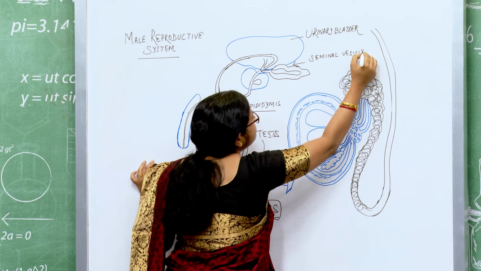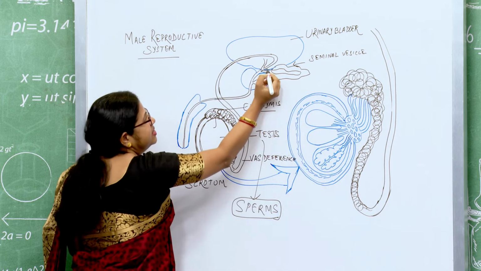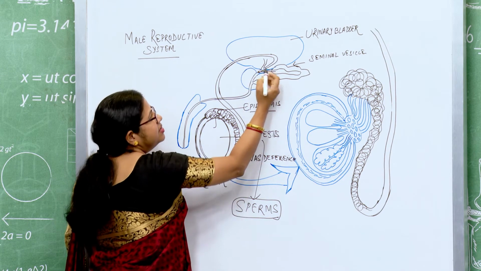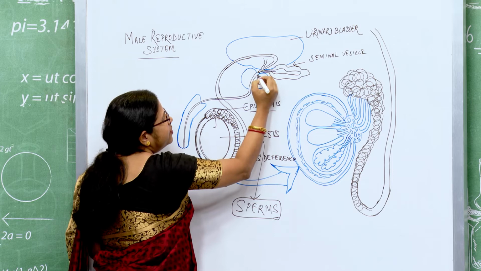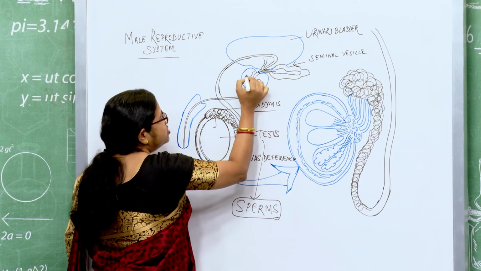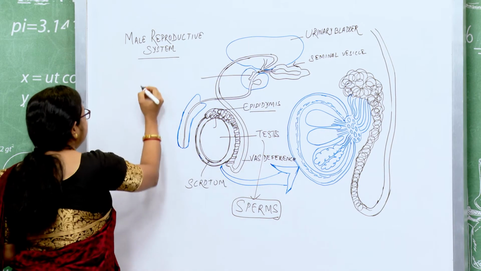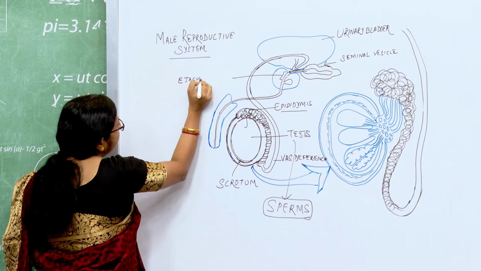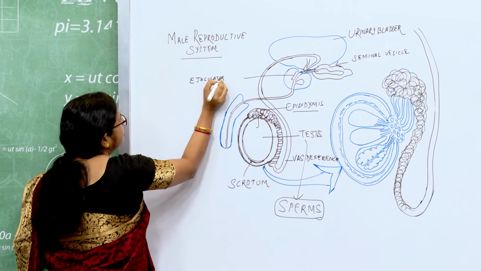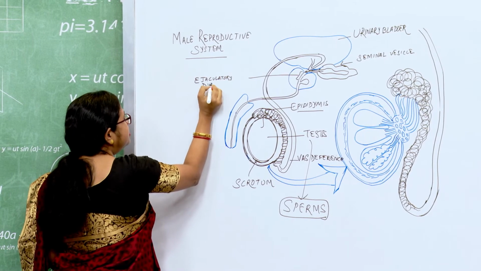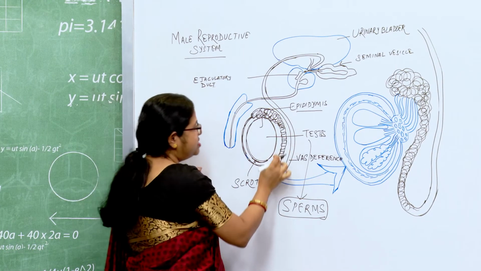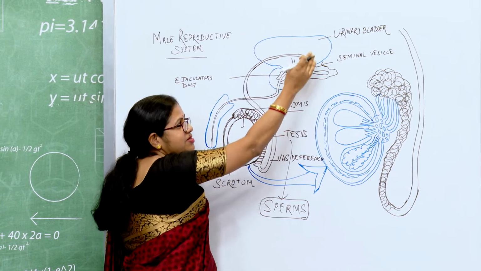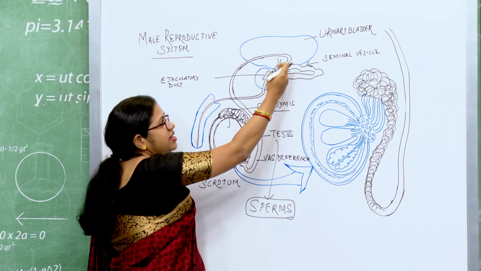This seminal vesicle will secrete its secretion into the urethral part and together these two will form a short stretch of duct which will be called your ejaculatory duct.